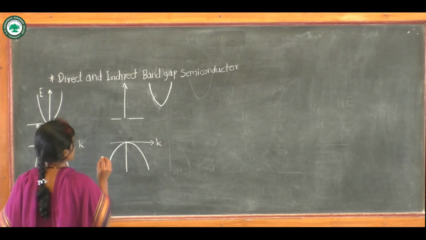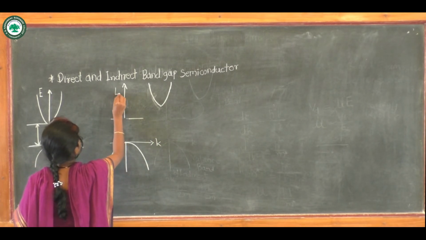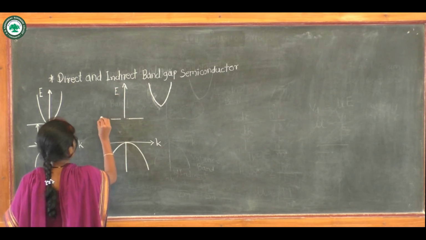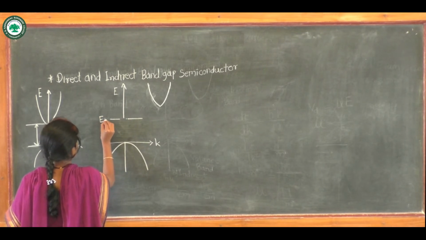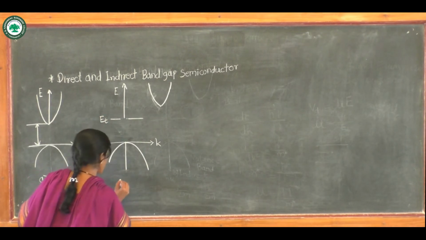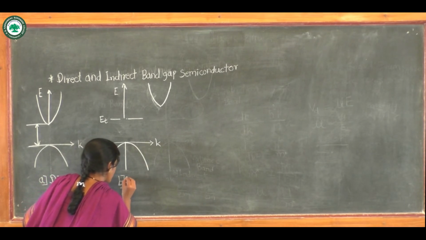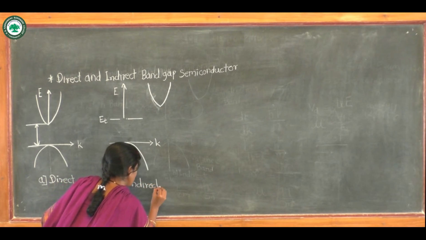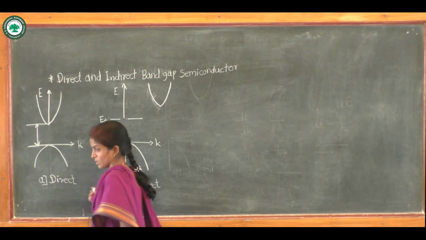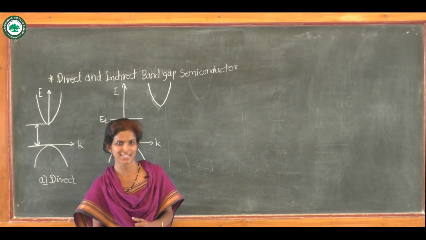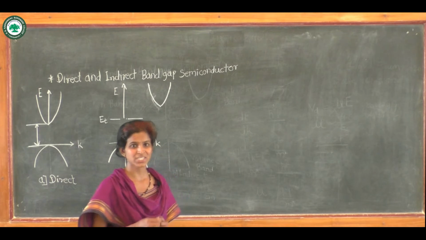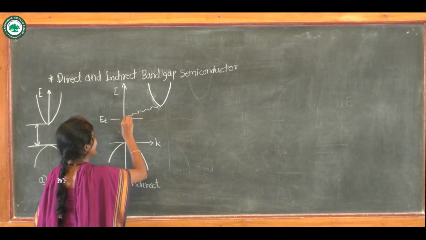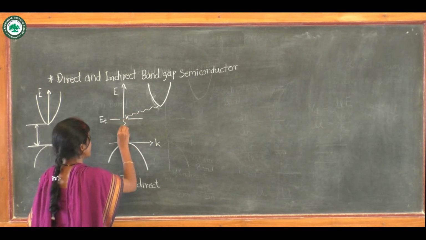On the x-axis there is wave vector, on the y-axis there is energy, and this is the trap level denoted by ET. This is for indirect band gap semiconductor. So the question arises: why is this curvature observed in direct and indirect band gap semiconductors?